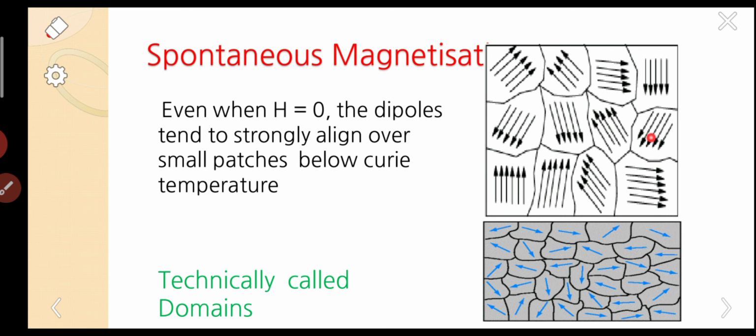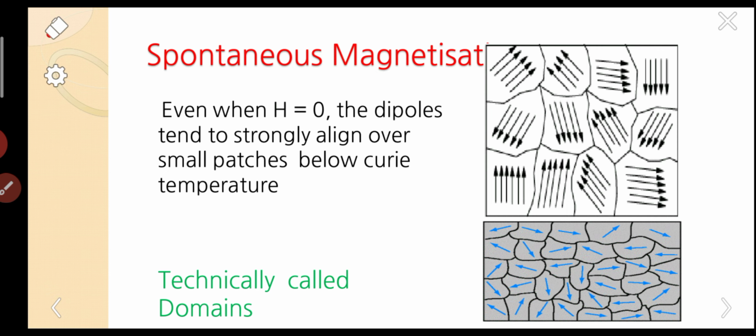If we take this segment, all the dipoles are aligned in the same direction. In this segment also, and in this segment also, all the dipoles are aligned in the same direction.